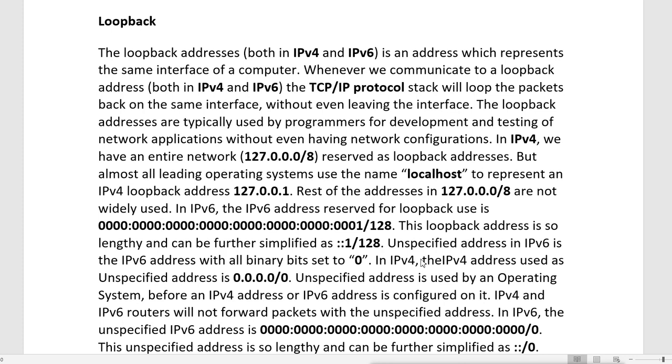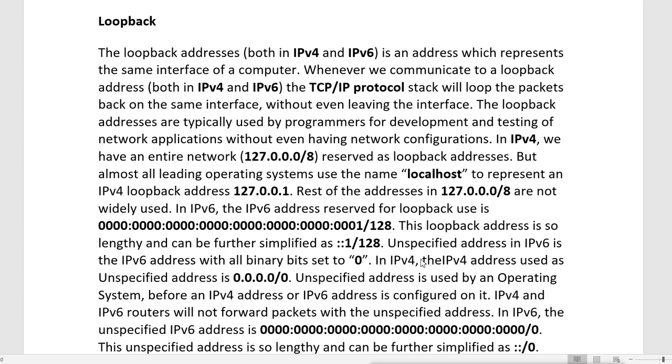In IPv4, an entire network, 127.0.0.0/8, is reserved as loopback addresses. But almost all leading operating systems use the same localhost to represent an IPv4 loopback address, that is 127.0.0.1. The rest of the addresses in the 127 range are not widely used. In IPv6, the address reserved for loopback is 0000...0001/128. That means the last address of the IPv6 space is reserved for the loopback.